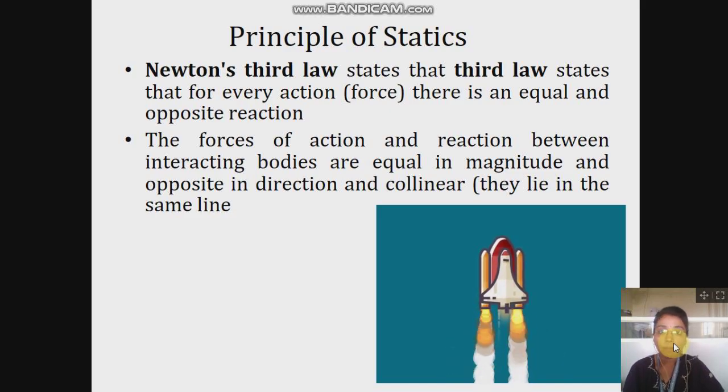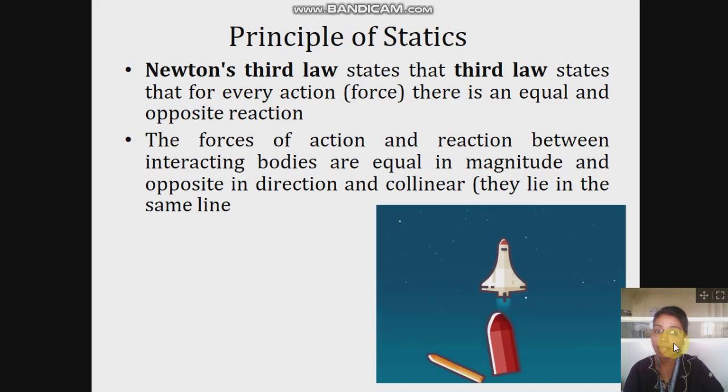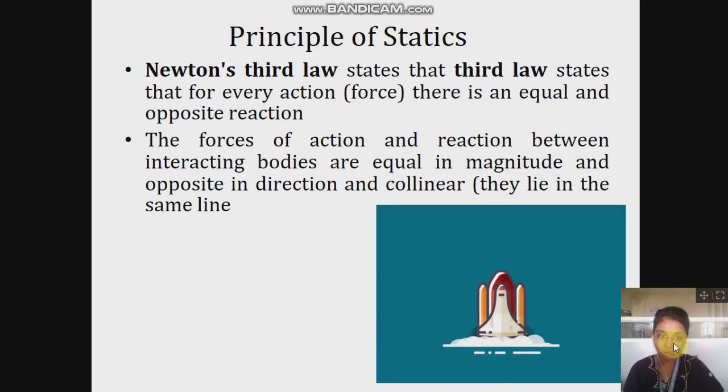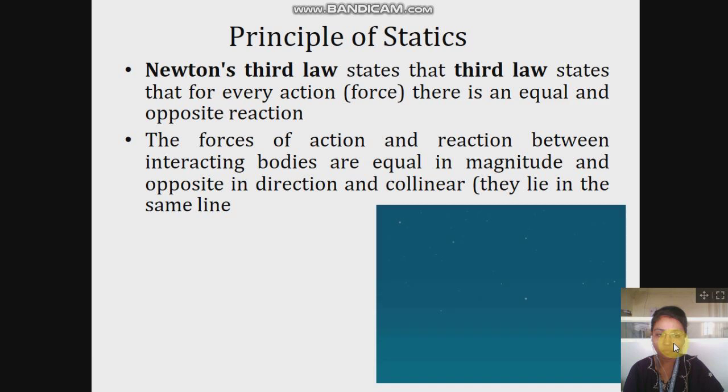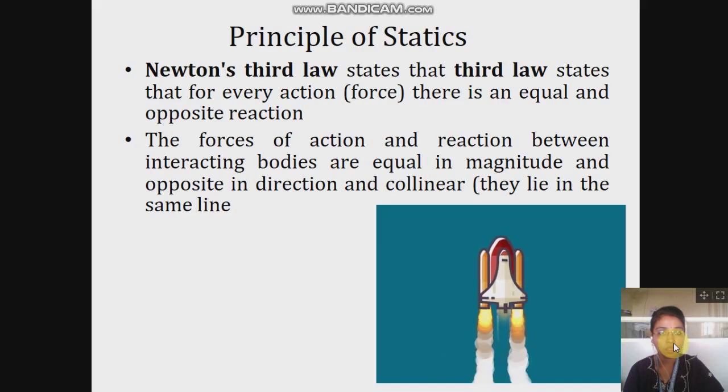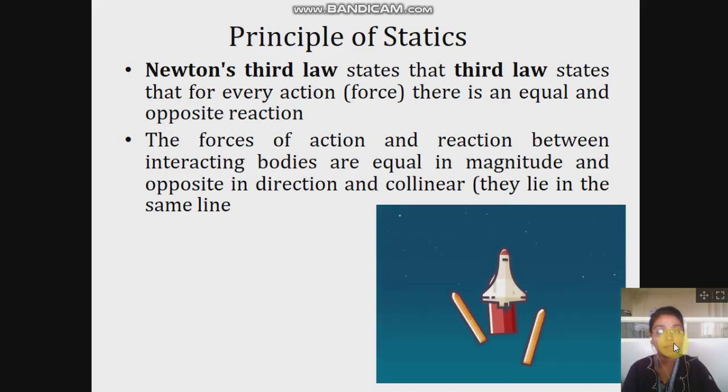The forces of action and reaction between interacting bodies are equal in magnitude, opposite in direction, and they must be collinear. So these three basic things must be kept in mind: for an action, if we have to apply a reaction, both forces must be collinear, having equal magnitude, and they must be applied in the opposite direction.